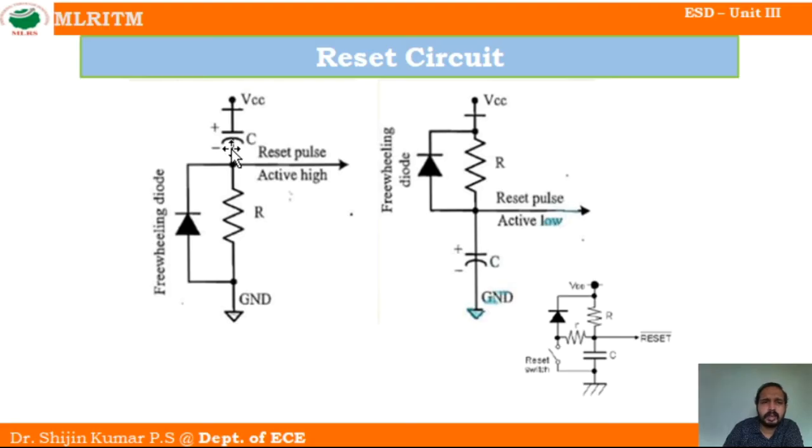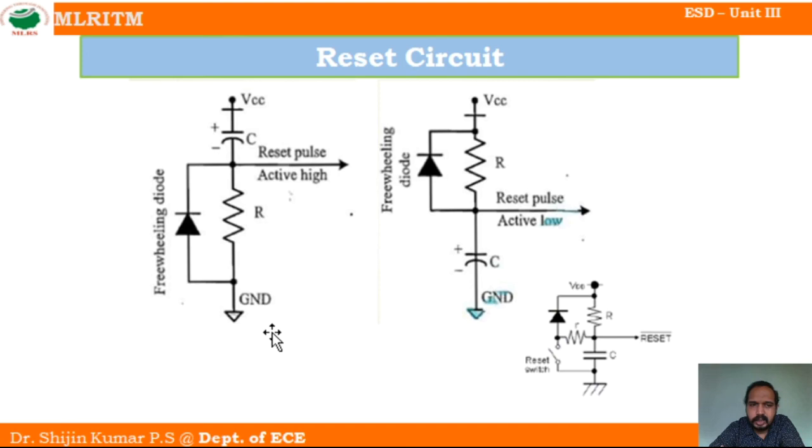Normally the capacitor will charge. When we provide VCC, it will charge to a particular level, and then it will discharge constantly. At that time we will get a high pulse, because the capacitor is connected to the positive terminal here. This freewheeling diode will help it discharge slowly, because we need this pulse for a long duration,